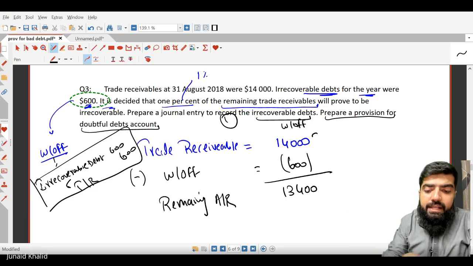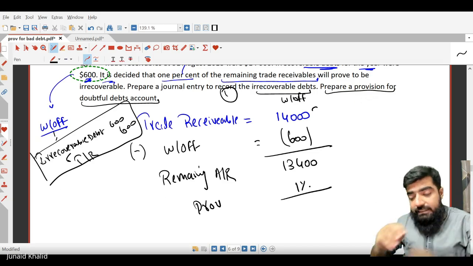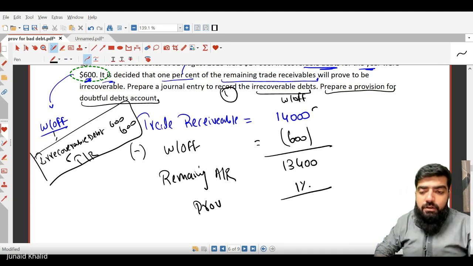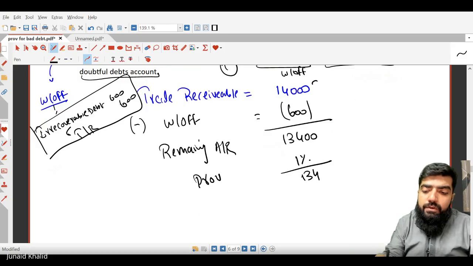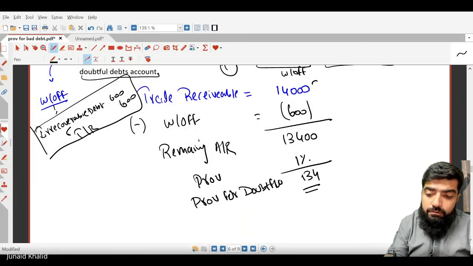To create a provision, 1% will be calculated. Can you calculate 1% of 13,400? It is 134. So we are going to make a provision for doubtful debt with the amount of 134.